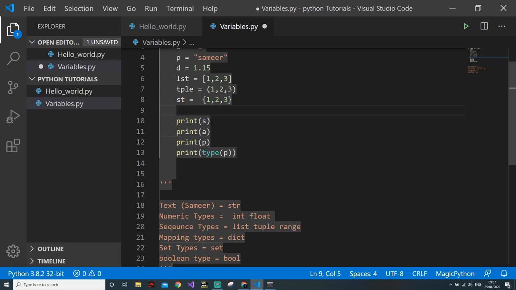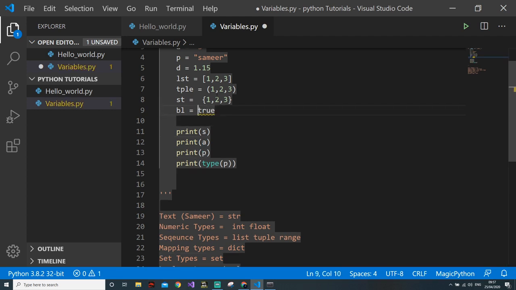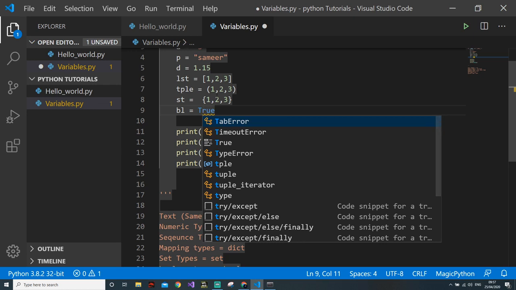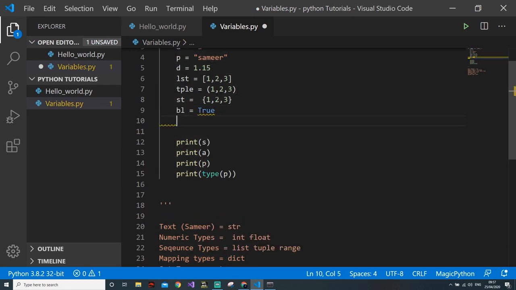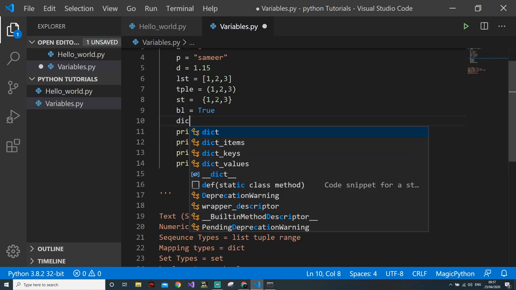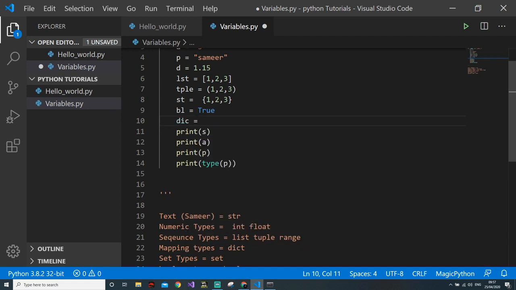Okay. Then boolean, you can just write true. This is a boolean. And the last one is our dict. So dictionaries are represented like this: 1, 2, or I should say 1, Samir. Samir is a string, so it should always be in inverted commas. Then 2 can be XYZ. It should always be in inverted commas.